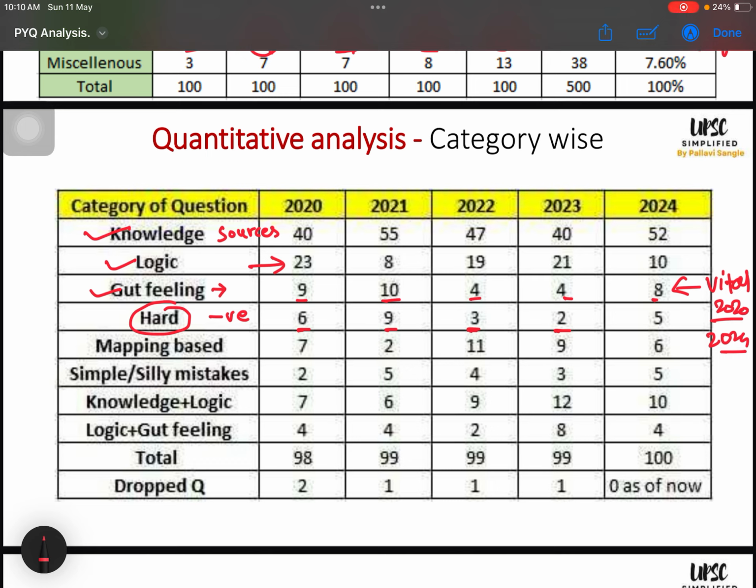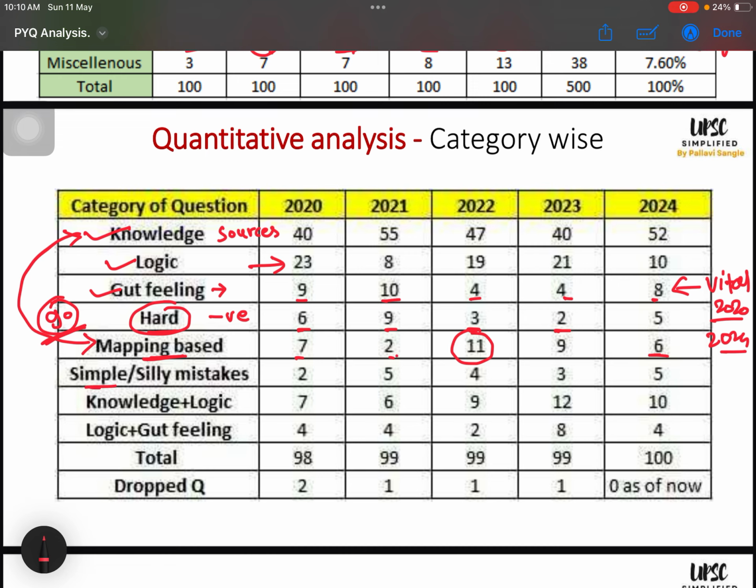I always used to leave, like in spite of all this preparation, my attempt will revolve around 90. It will not go 95 or 96 because I know my pattern, right? So everybody should identify their hard category and leave those questions rather than just marking them and getting them wrong. Then there are some mapping based questions, which some years are very high, 11, some years it is okay, but at least 5, 6, 7 questions are there from the mapping category, which are very easily doable and which are part of knowledge based questions itself, because mapping you do at last, you do places in the news, it is your part of knowledge and it is doable.